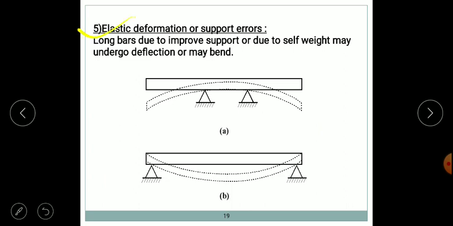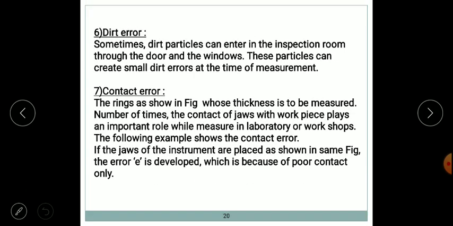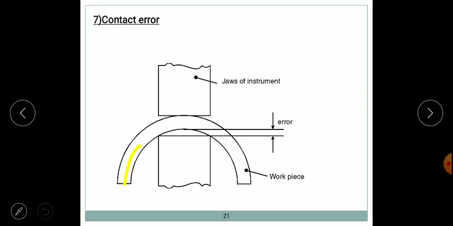Again, the next type of error which may occur is elastic deformation, or error due to elastic support. This may sag or hang. So these contact or pivoted points may provide errors, which we call support error. Next, dirt particles due to environmental effects. Next we have contact error. If we see this diagram, if you have to measure the thickness of a curved part, this gap will be an additive part in the value. So we call it contact error. For this, different contact points are to be used.